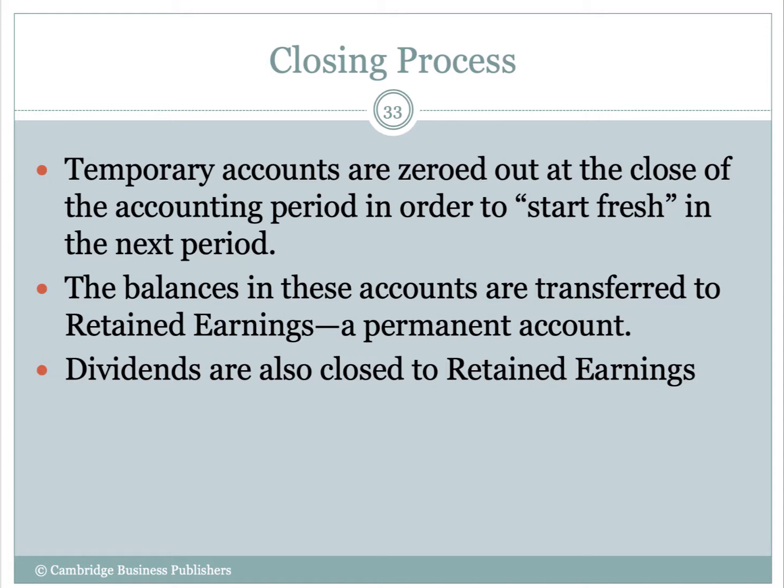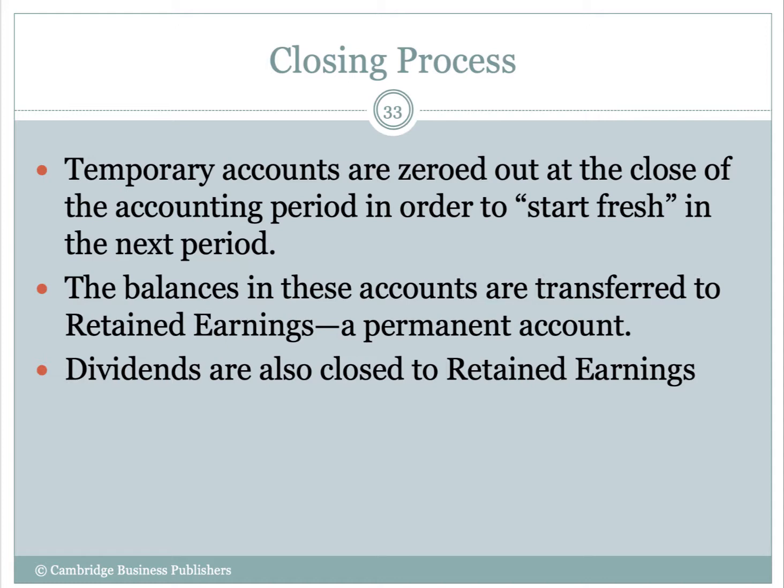We got to get them closed so they're ready to start fresh for the next period, to start collecting data for that new period, meaning they're ready to start collecting revenue that applies just to a specific period, expenses that apply just to a specific period, dividends which apply just to a specific period.